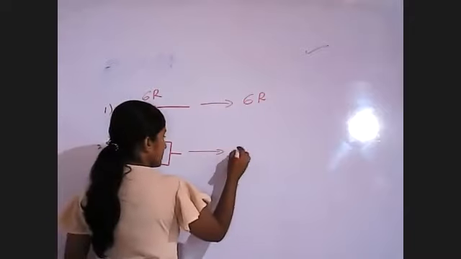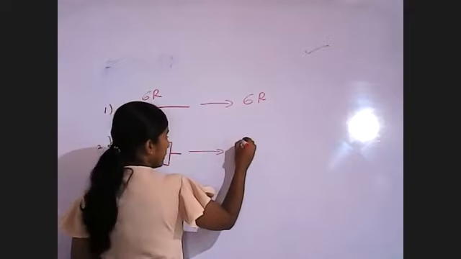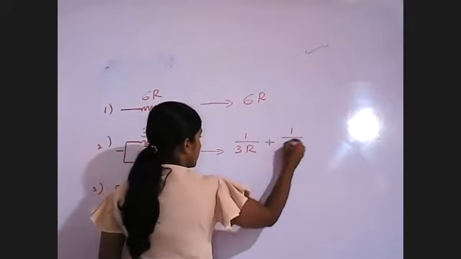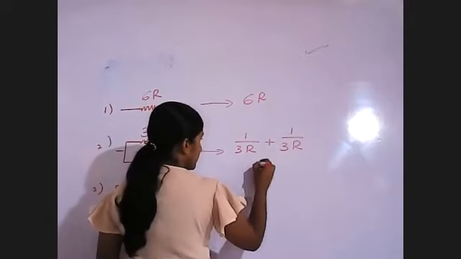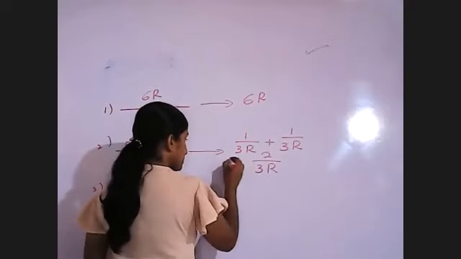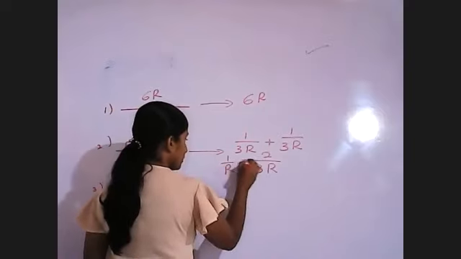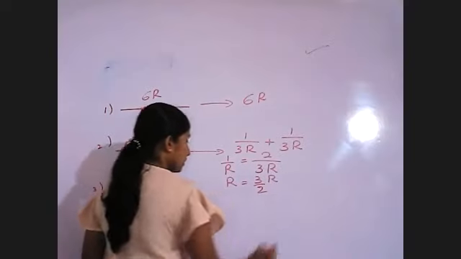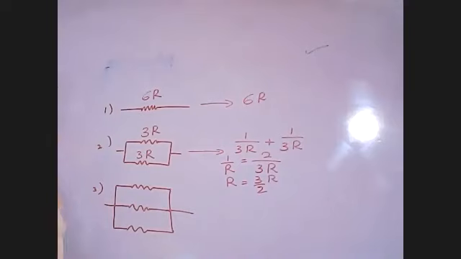Equivalent resistance: 1 upon 3R plus 1 upon 3R, which gives 2 over 3R. So R equivalent is 3R divided by 2.